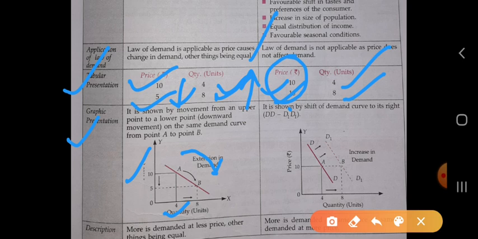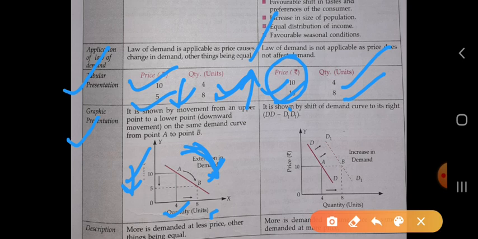When the price declines, the consumer is demanding more of the commodity. In the first condition, consumer is at point A, but when the price decreases, consumer moves to point B. So the movement is from point A to point B, upper point to lower point. This is called the extension of demand.